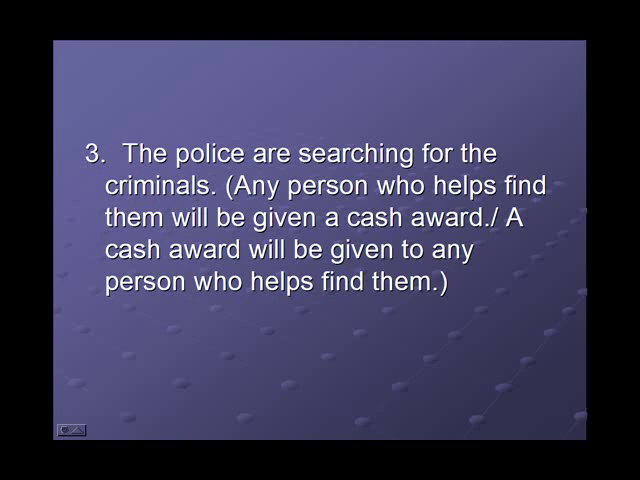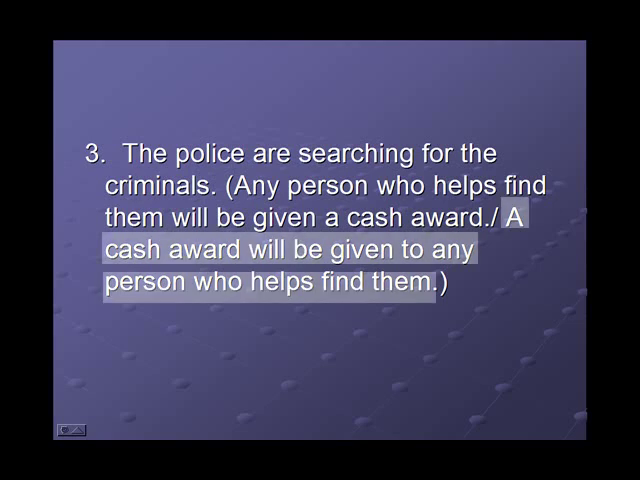3. Answer: The police are searching for the criminals. A cash award will be given to any person who helps find them. Now in this one, both sentences could work. It's not incorrect to choose that first sentence. But personally, I feel it makes more sense to focus on the cash award. The police are willing to offer money to get help, so I would focus on cash award, not any person.